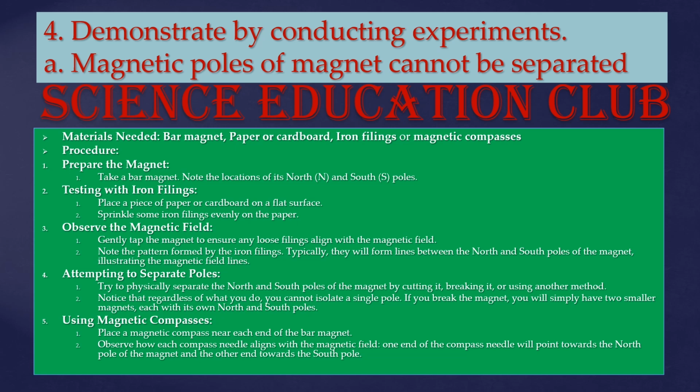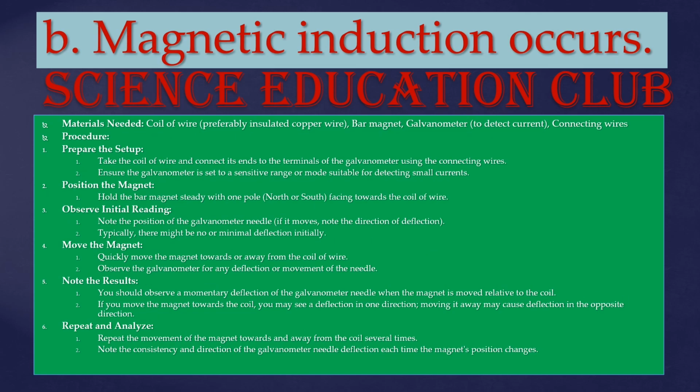Using magnetic compasses, place a magnetic compass near each end of the bar magnet. Observe how each compass needle aligns with the magnetic field. One end of the compass needle will point towards the north pole of the magnet and the other end towards the south pole. Magnetic induction occurs.